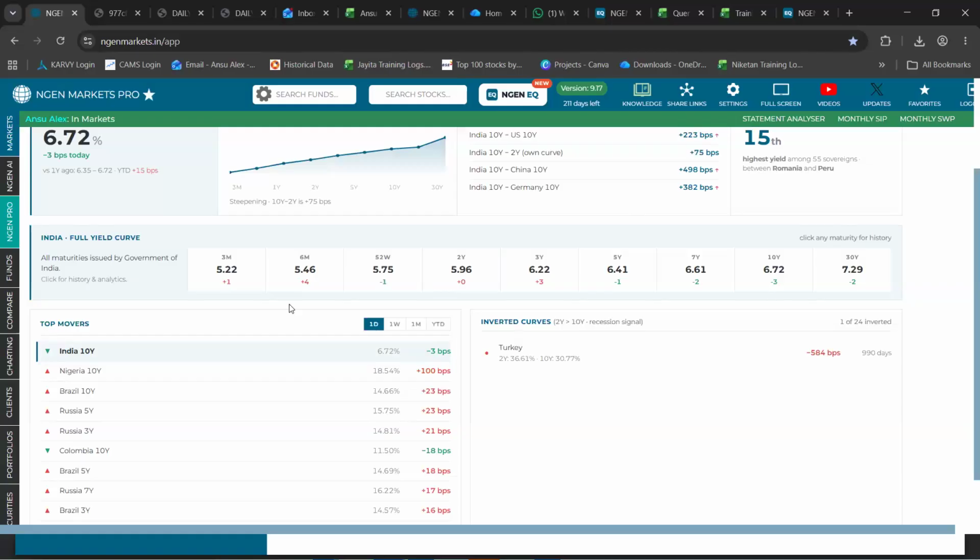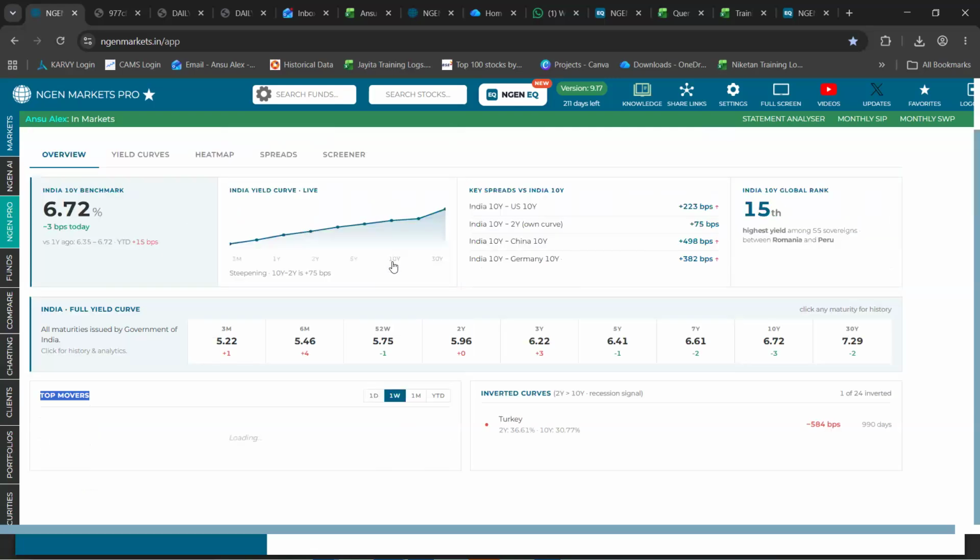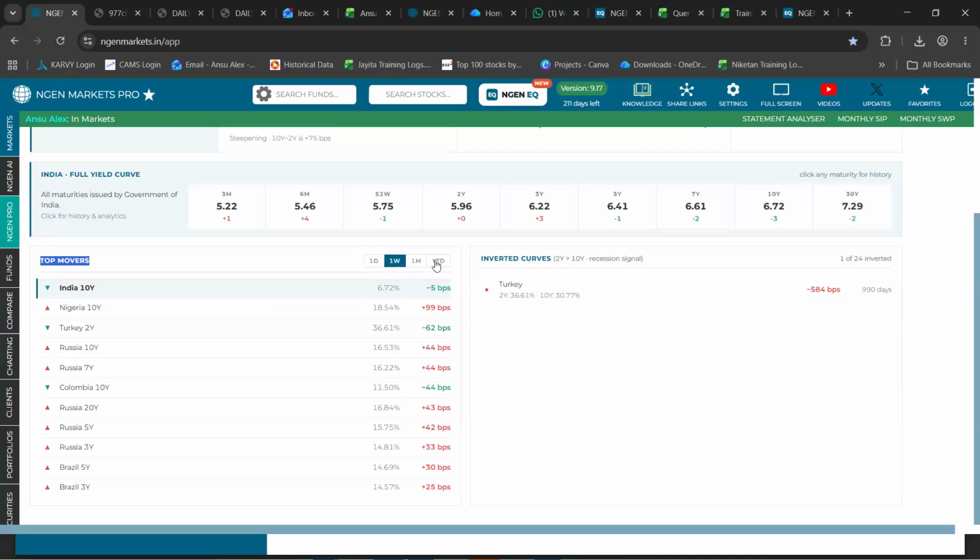Next to that, we have this top movers section that we have provided, which shows the largest yield move across all the bonds over the selected time period, which can also be changed. That is 1 day, 1 week, 1 month, and YTD.